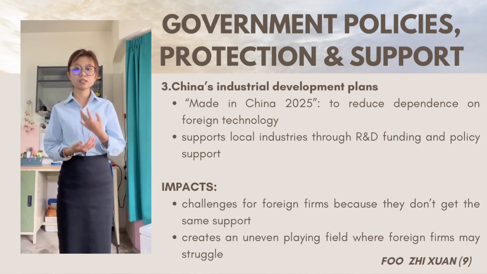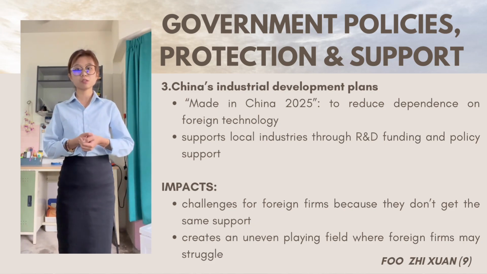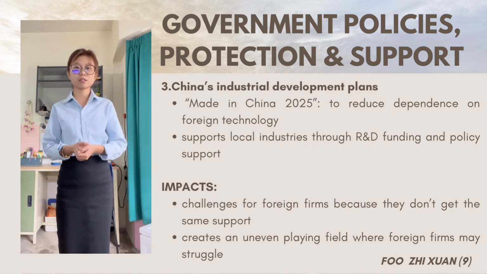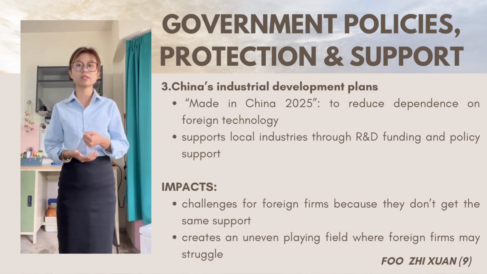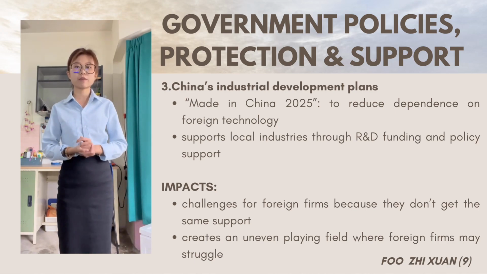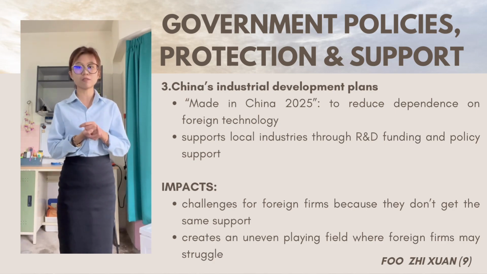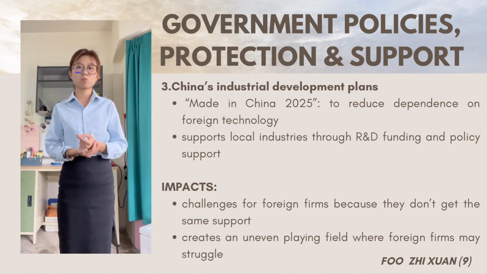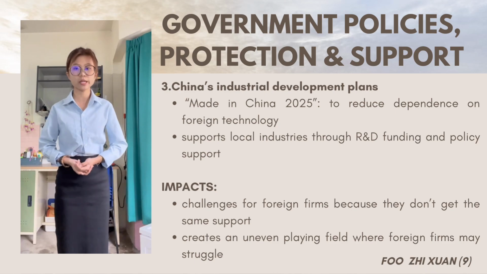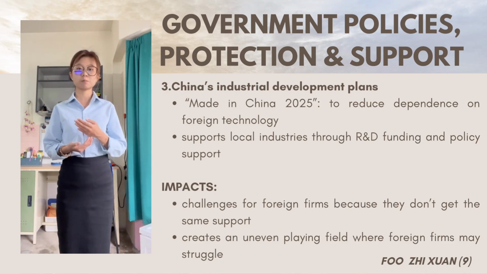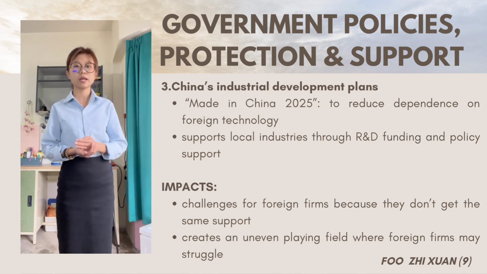Besides that, China's industrial development plans like Made in China 2025 are made to reduce dependence on foreign technology. This plan supports local industries such as AI, robotics, and green energy through R&D funding and policy support. For example, Xiaomi invested 200 billion yuan to develop electric cars and chips. While this helps local companies grow fast, it also brings challenges for foreign firms because they don't get the same support.